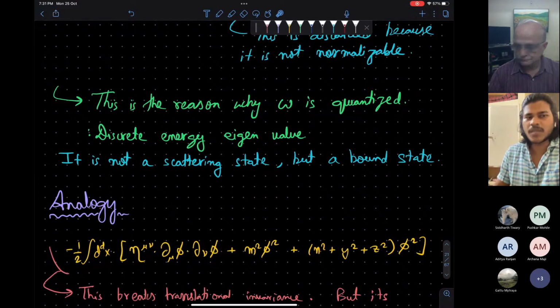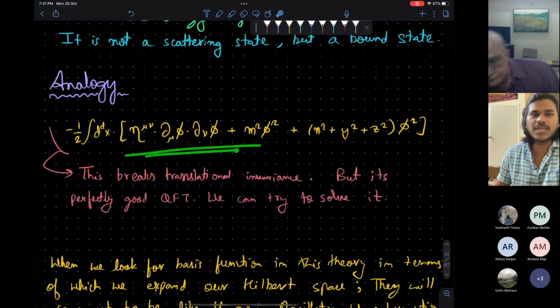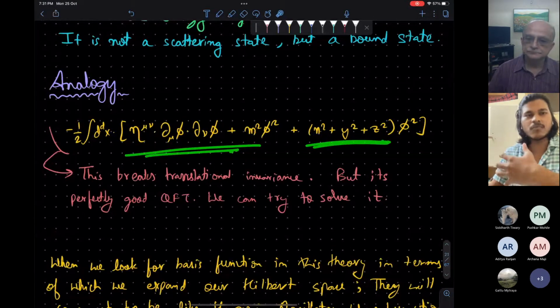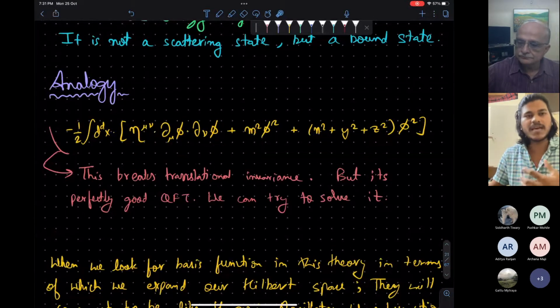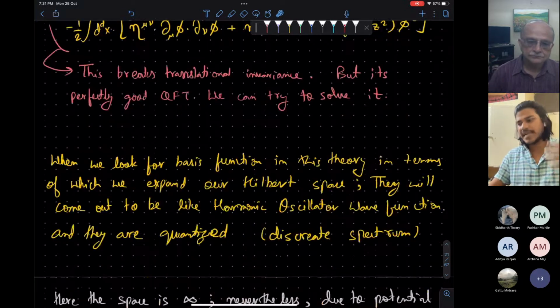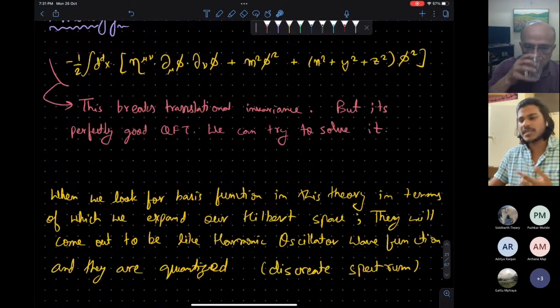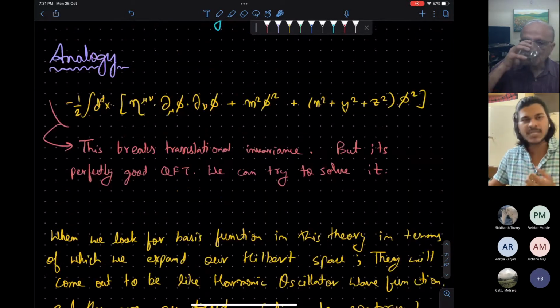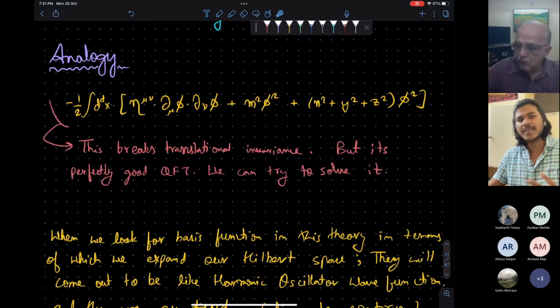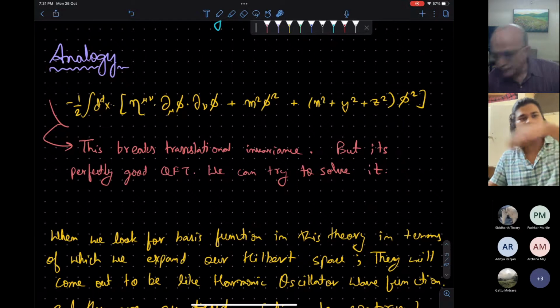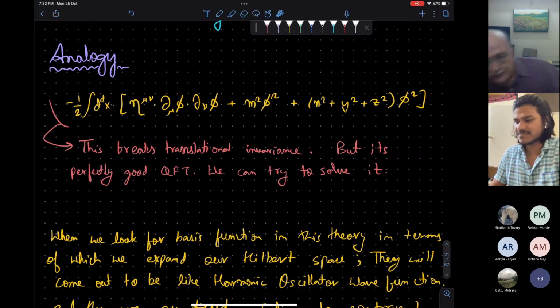So there is some kind of attractive potential there. To make an analogy, if you do the usual quantum field theory in Minkowski space with a harmonic potential, then the eigenmodes will be Hermite polynomials, and they are discrete. So an attractive potential will give you a discrete spectrum, even though the space is infinite. There are two ways to think about it. One is that AdS is somehow providing you an attractive potential, and the other is that AdS is behaving like a finite-size box, because light comes back at infinite time.